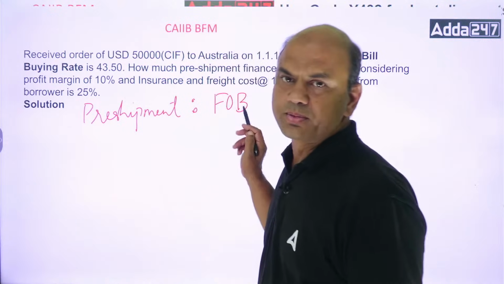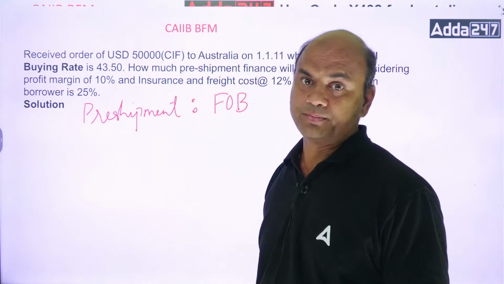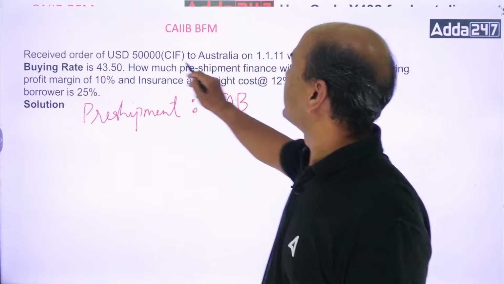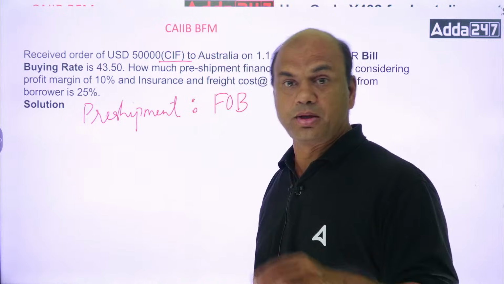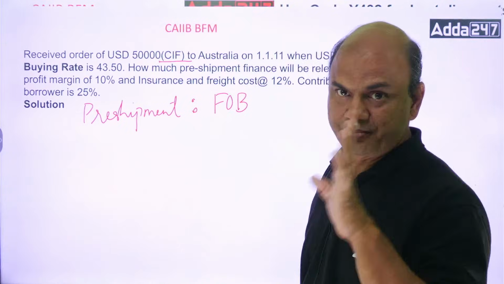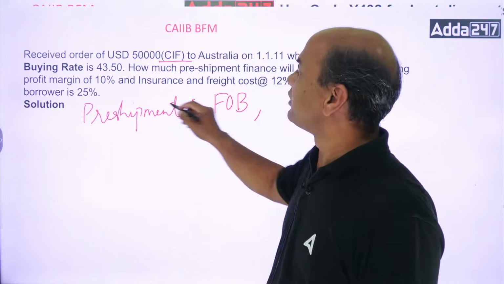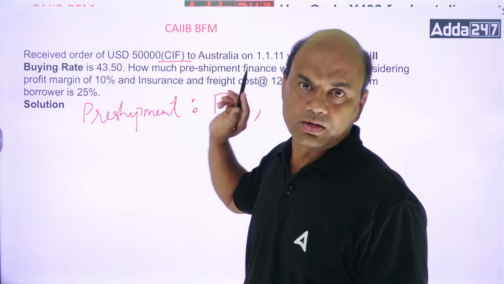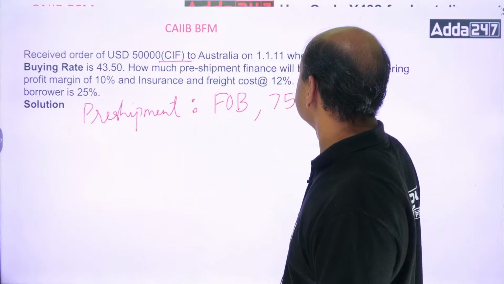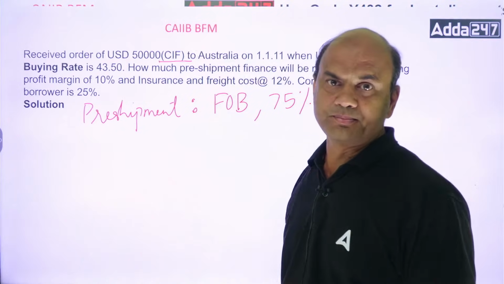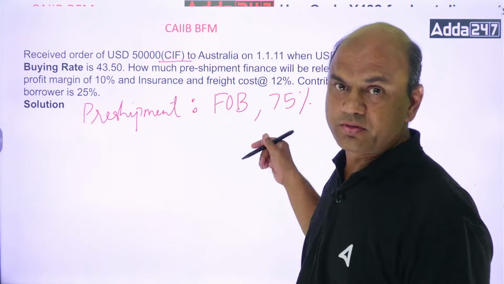What is given over here? CIF Incoterm. You'll always give it on FOB. Number two, you will always subtract the margin of the borrower. So here it will be 75%.